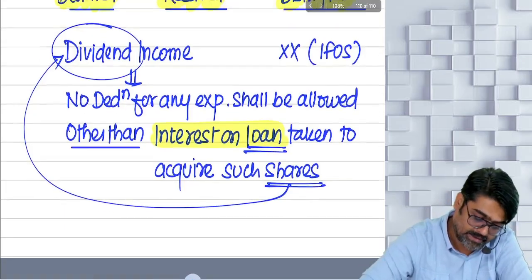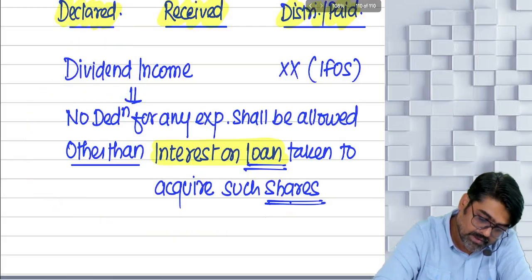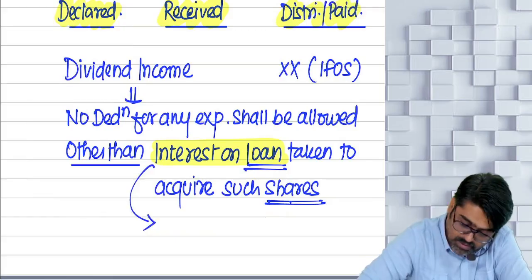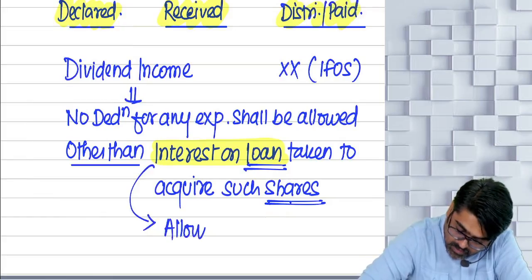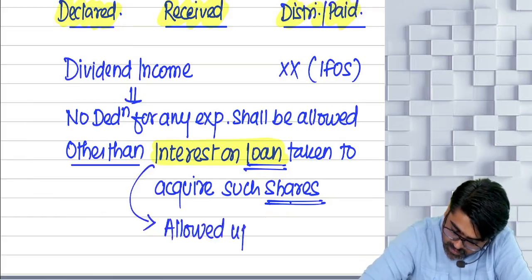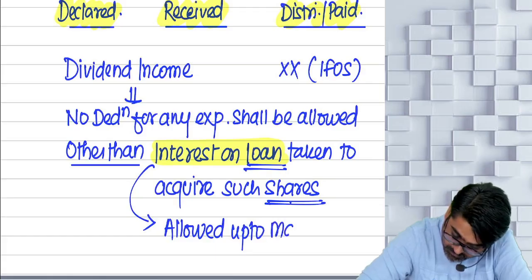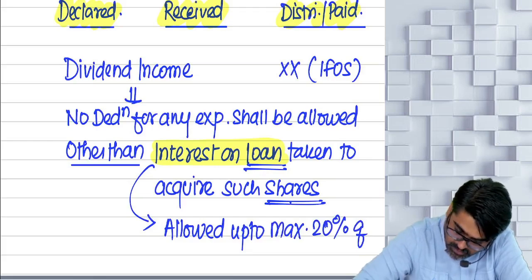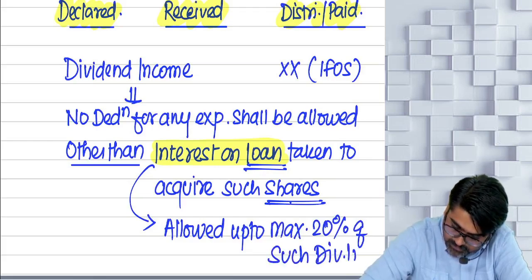But wait, this interest will be allowed up to a maximum of 20% of such dividend income.